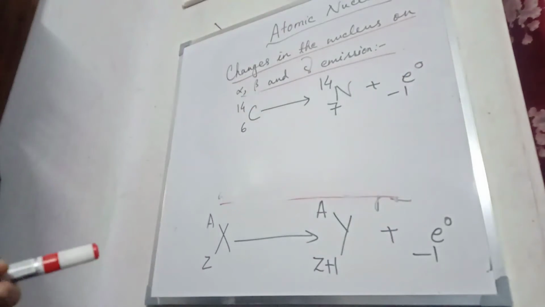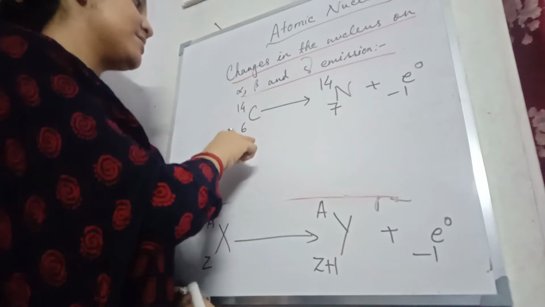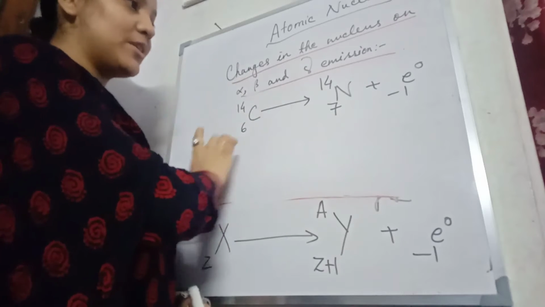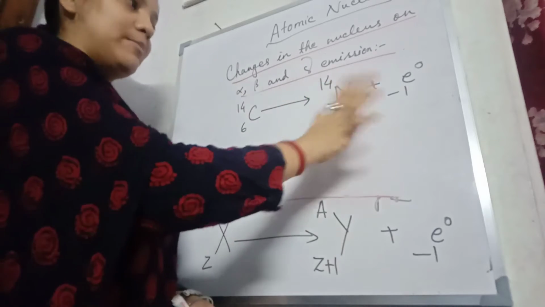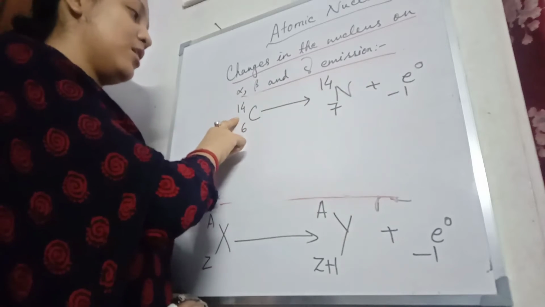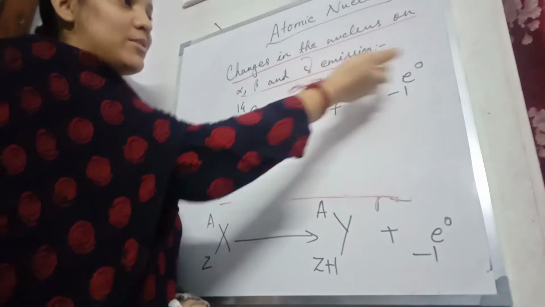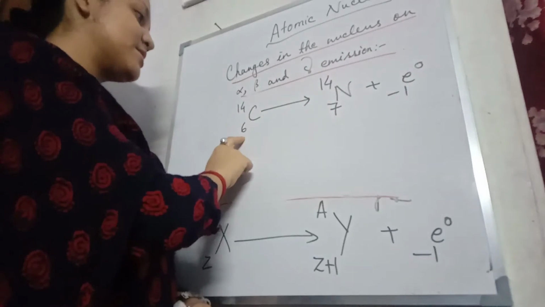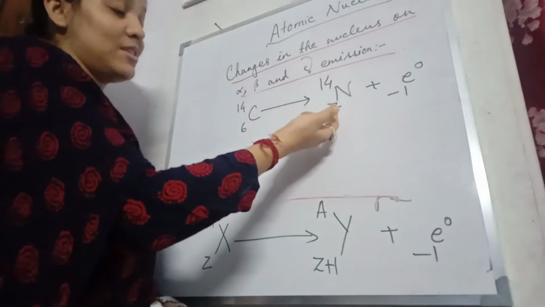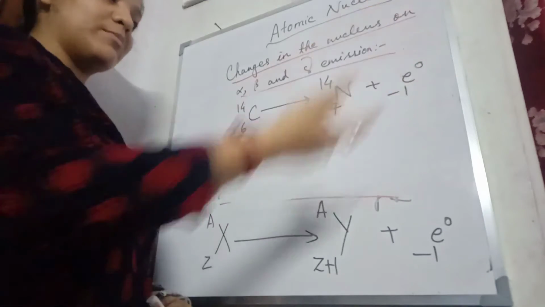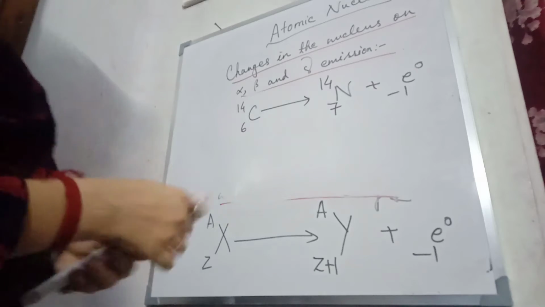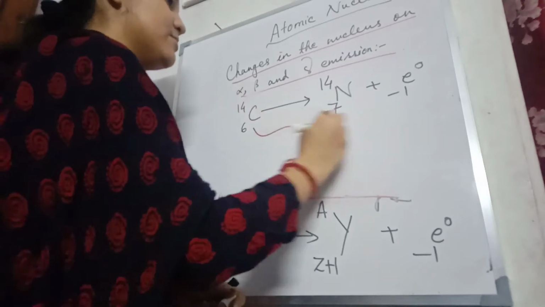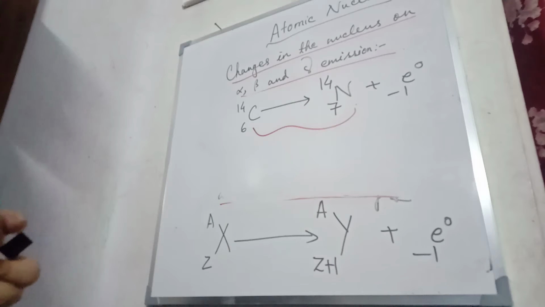Now here also, see, left hand side mass number and atomic number, and right hand side mass number and atomic number, they are balanced. Here the mass number is 14, right hand side is 14 because it is 0. So 14. Left hand side the atomic number is 6. Right hand side, see, we have 7 and we have here minus 1. So it makes 6.